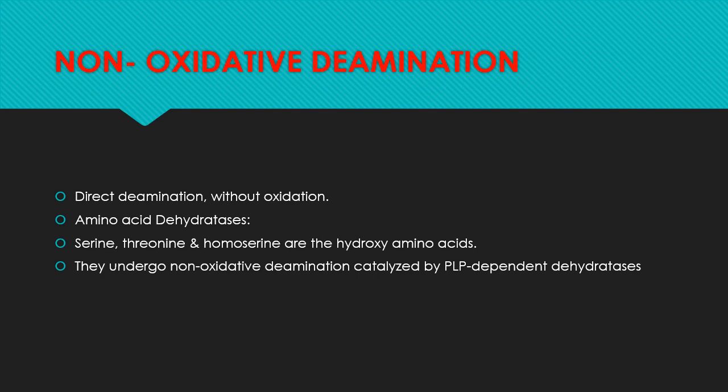Next, non-oxidative deamination process. This is a direct deamination process without undergoing oxidation. Amino acid dehydratase enzyme is used to eliminate amino group from amino acid in form of ammonia by non-oxidative deamination process. There are some amino acids like serine, threonine, and homoserine which undergo this process. They also undergo non-oxidative deamination catalyzed by pyridoxal phosphate dependent dehydratases.